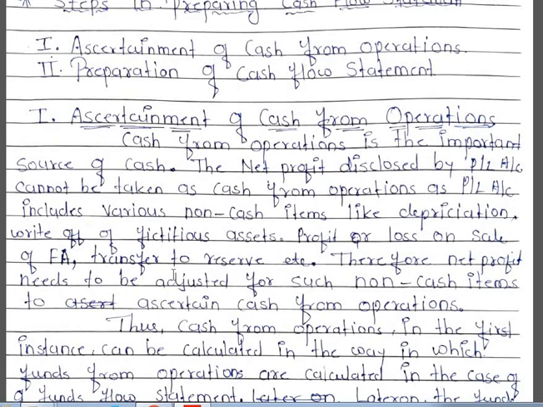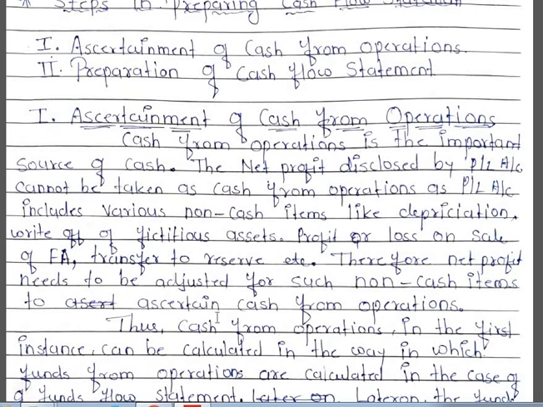We can take the profit given in the profit and loss account, and we can add back all the non-operating expenses debited to profit and loss account, and we can deduct non-operating incomes added in the revenue from operations, and whatever balance remains, that we can take as cash from operations.